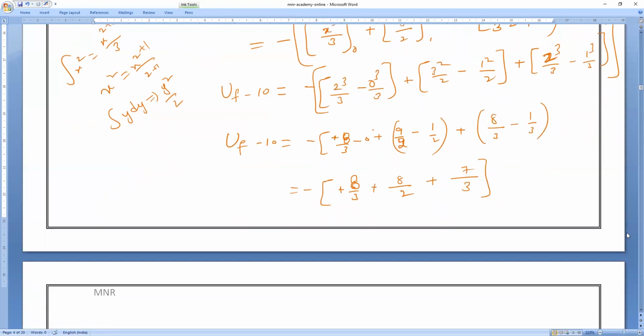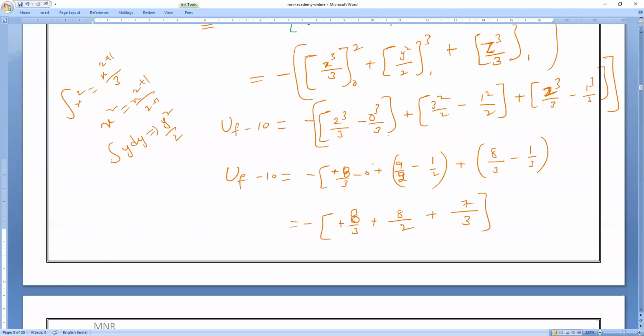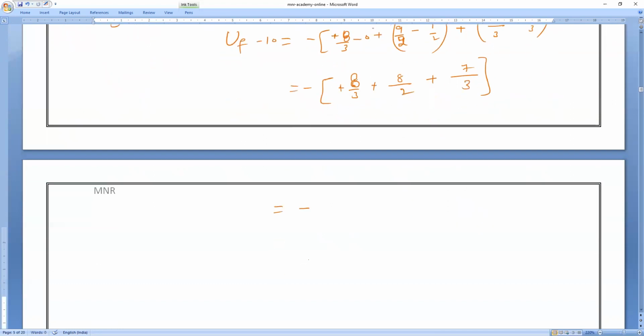So now solve it, everybody. Everyone take it and do it and tell me what is the answer. Minus of this, minus means somewhere we are making a mistake. Check it. Narayan, where is the mistake? He has got the answer. I think y square by 3 is correct. We have forgotten the limits. Am I right? Check it, everybody. Somewhere I have committed the mistake. Okay, so let us see. Take the LCM. Can I take the LCM as 6? Clear? Take the LCM as 6. Then here, how much will it come?